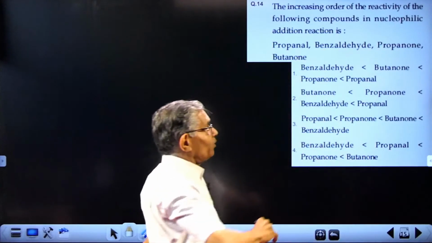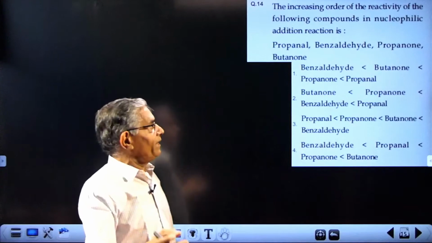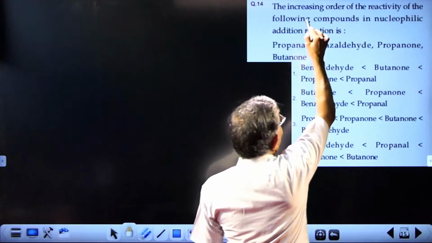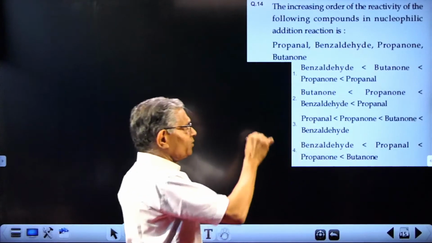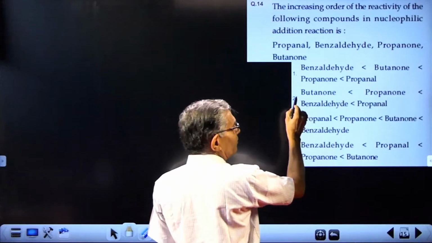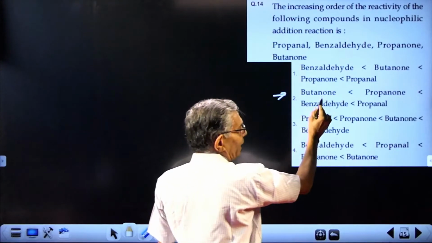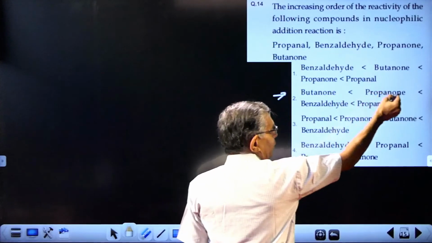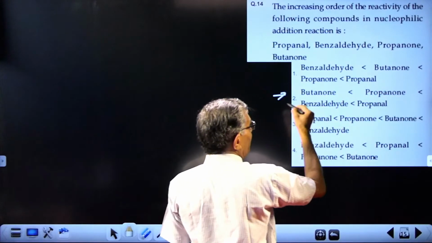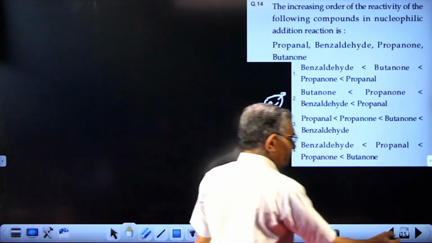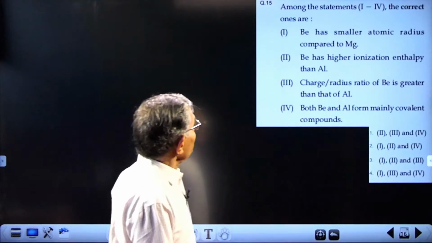Propanone and butanone: propanone is less sterically hindered than butanone. What you require is the increasing order, meaning least reactive comes first, so butanone first, then propanone. Ketones are less reactive than aldehydes. So the answer is 2. No other principles.